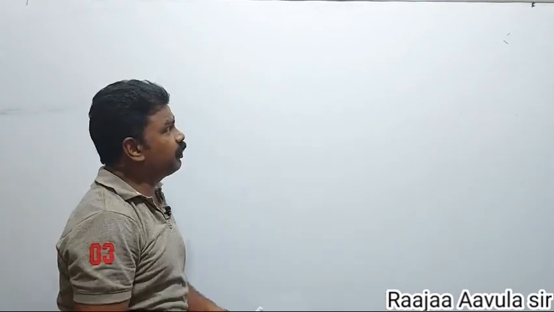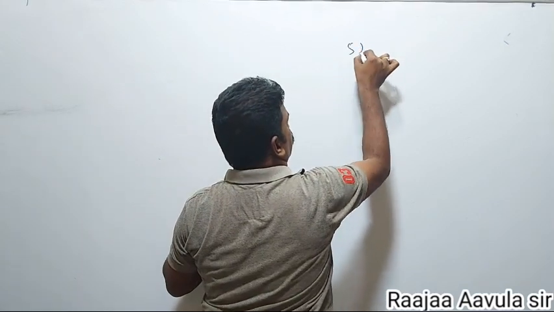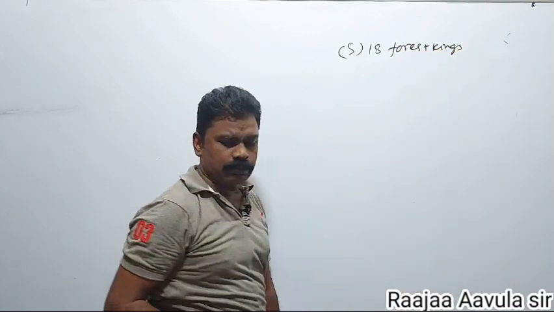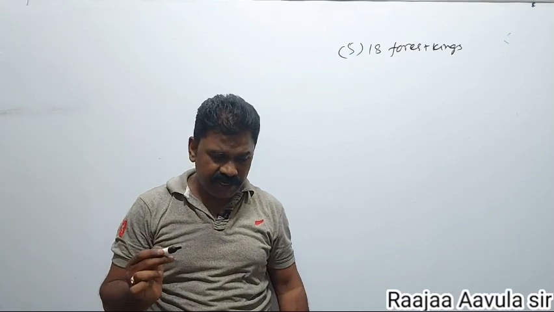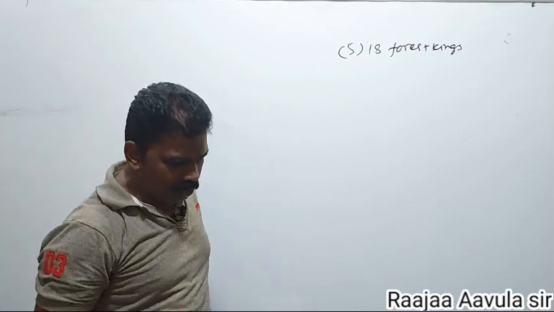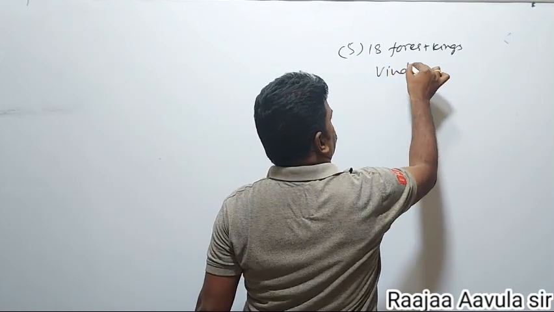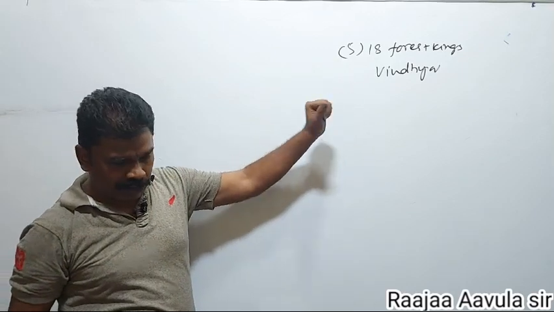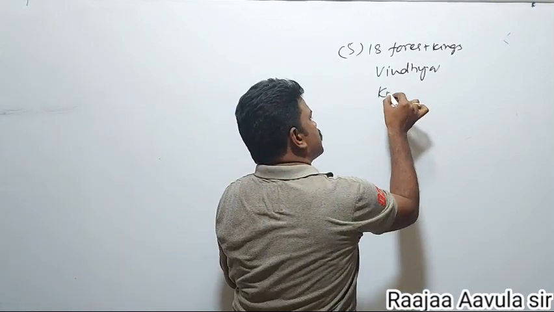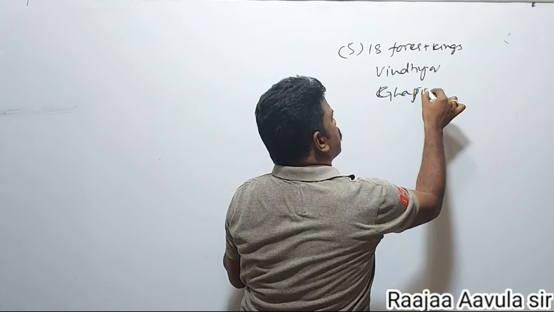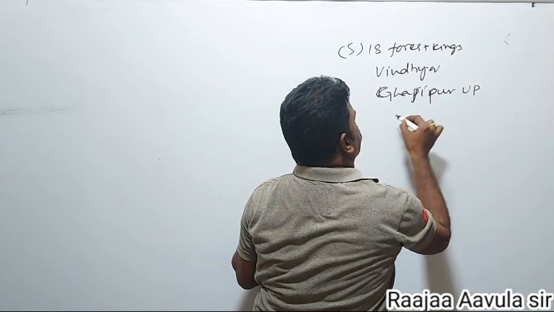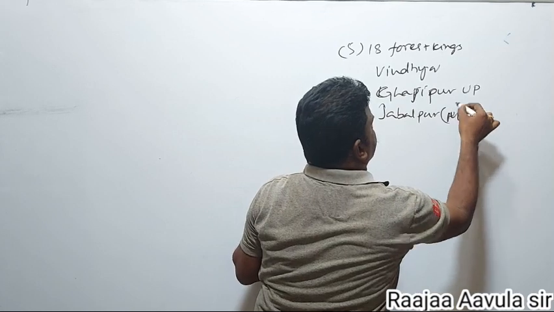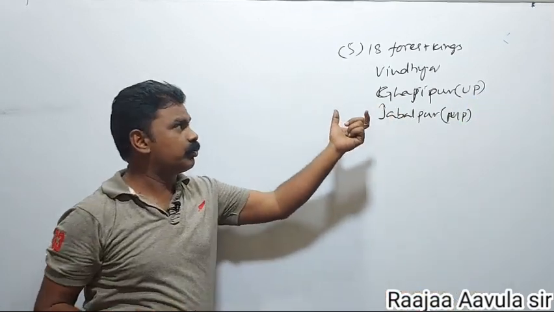And the fifth one is the 18 forest kings. He defeated the 18 forest kings, also called Atavika Rajas. They ruled the Vindhya region, Ghazipur in UP and Jabalpur in Madhya Pradesh, during the time of the Gupta period.